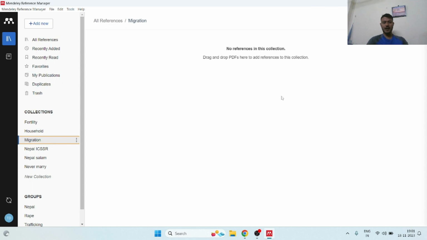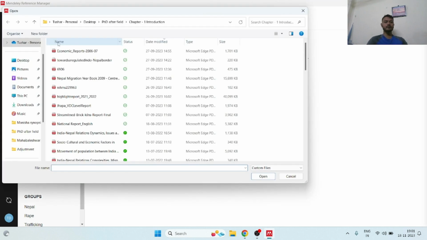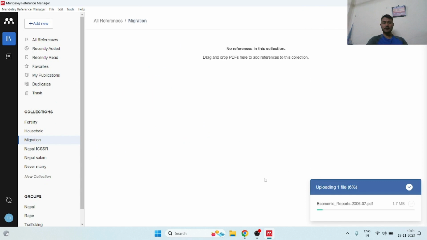It is still blank. Then you have to go to this add new section, and if it is already downloaded, then you can choose files from here. Then you can click on open and it will be uploaded to your migration folder. It will take time according to the size of the file.